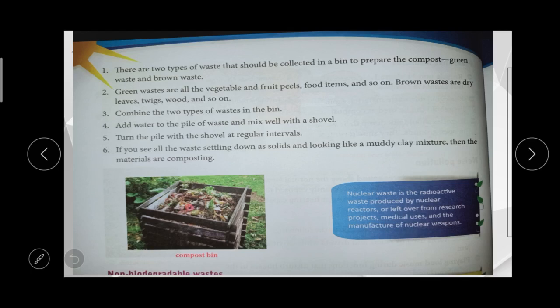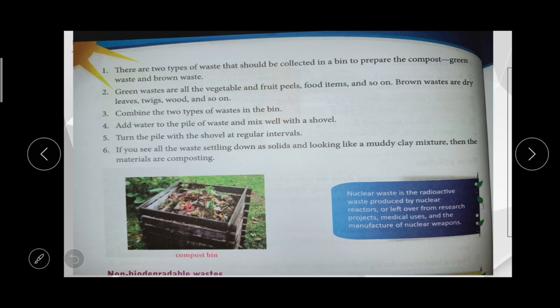We should keep the above. Above means the waste materials become a set, right? So after some regular interval, within 2 days, we should mix again and again. After that, we can see the waste material start to settle down in a muddy clay structure. So this denotes it is composting.